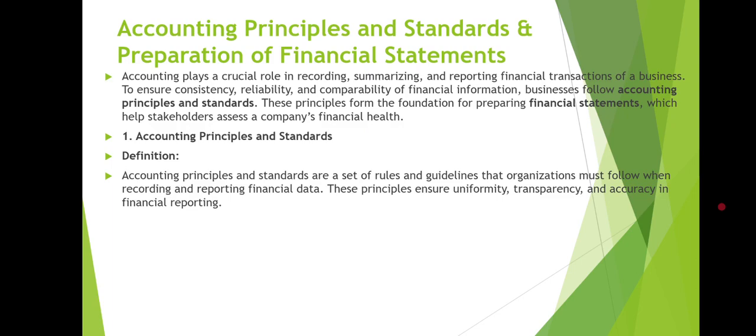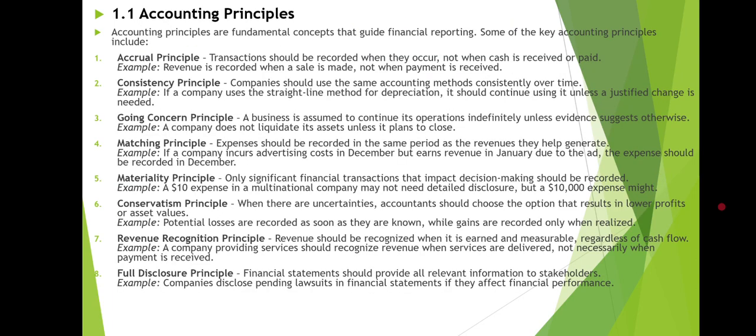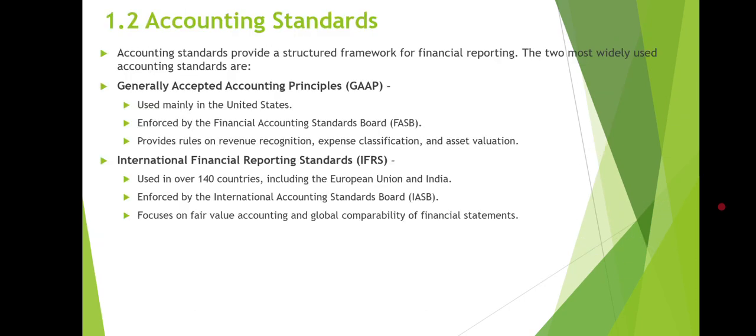These principles ensure uniformity, transparency, and accuracy in financial reporting. So, basically, what is the accounting principle and standard? It is a set of rules and guidelines that organizations must follow. So, this is called accounting principles and standards. These are the principles of accounting, and these are the standards.